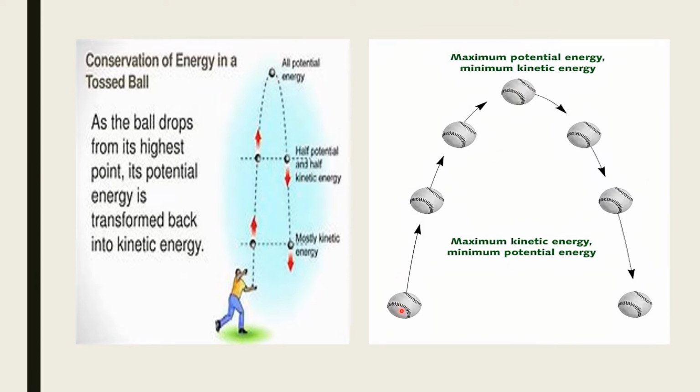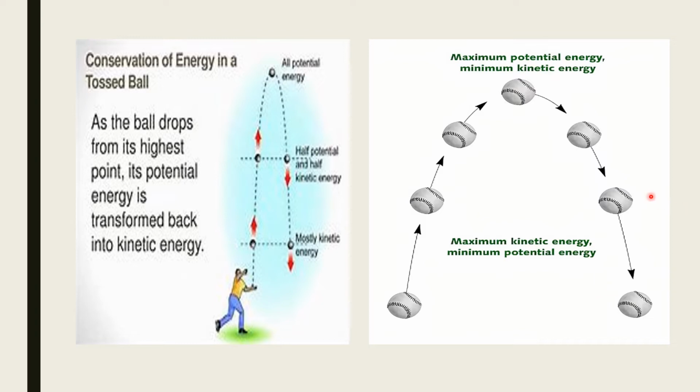Now another example, same with the ball. The ball is moving through this pathway, and when it reaches the maximum height, it will have maximum potential energy and minimum kinetic energy. And when it moves down, the potential energy will get reduced and be converted into kinetic energy. So when it reaches a position like this, just above the surface of the ground, it will have maximum kinetic energy, that is, it will be moving with maximum energy, and minimum potential energy.